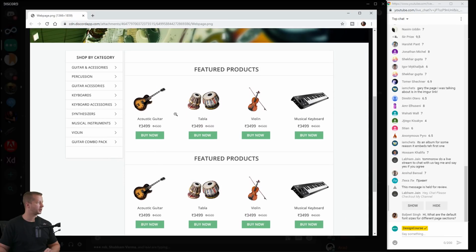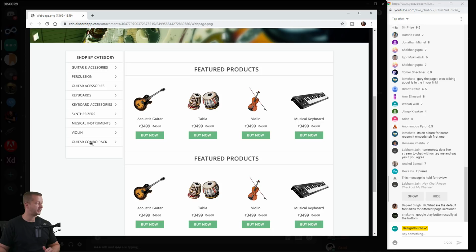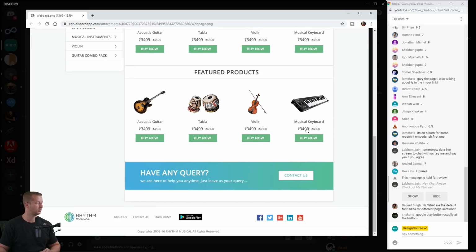All right, so we have a sidebar. Pretty easy to understand. I would probably left align Shop by Category because everything else is. There are a lot of borders all over the place. There's a border up here, border here, border here. To simplify things, just get rid of the borders. If you wanted to keep one, perhaps this one, but there are borders all over the place, which creates unnecessary clutter. As for your product images, these look pretty solid. I don't have much of a problem with that.